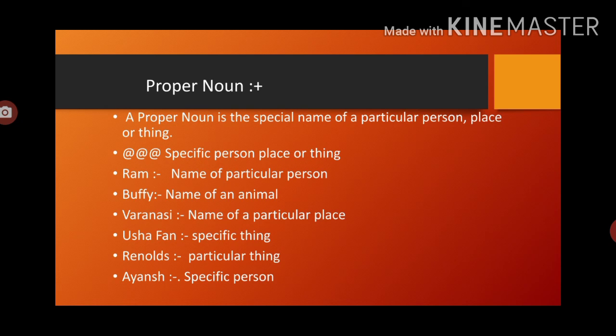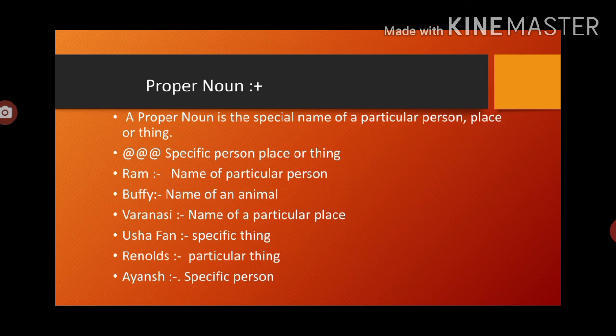Rohit, because I am identifying, I am pointing out only a single one, so that is a proper noun. A proper noun specifies a special person, place or thing only. So what are the examples here? Ram, the name of a particular person.